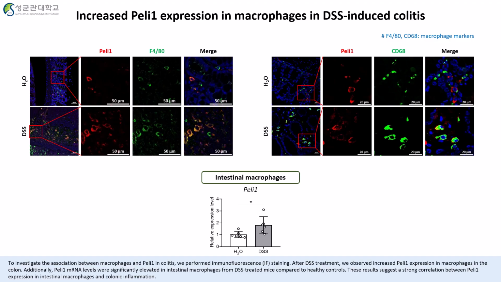To investigate the association between macrophages and Pellino-1 in colitis, we performed IF staining. After DSS treatment, we observed increased Pellino-1 expression and macrophages in the colon. Additionally, Pellino-1 mRNA levels were significantly elevated in macrophages from DSS-treated mice compared to healthy controls. This result suggests a strong correlation between Pellino-1 expression, intestinal macrophages, and colonic inflammation.